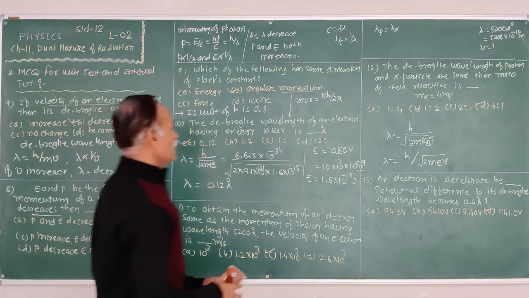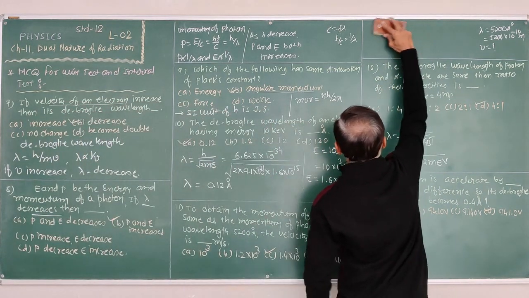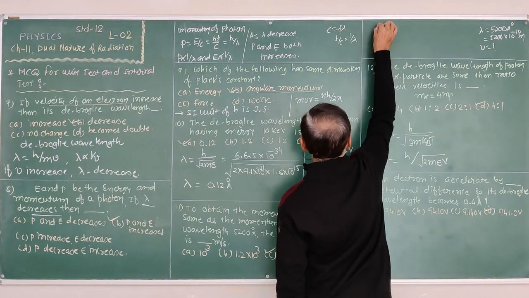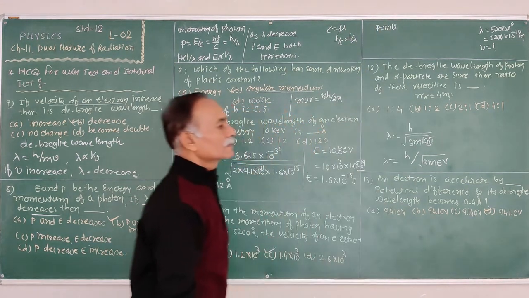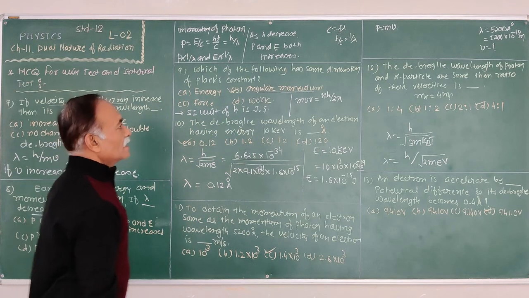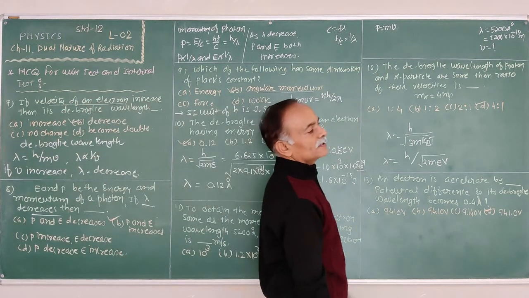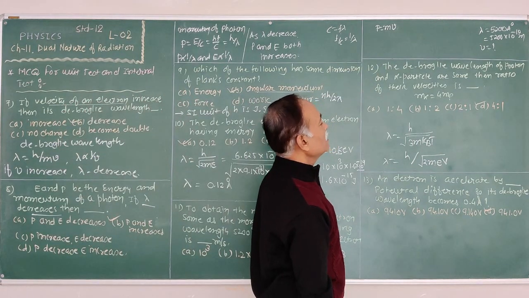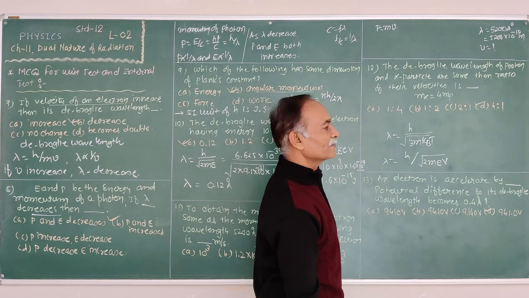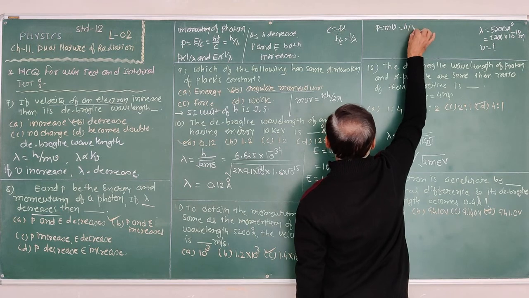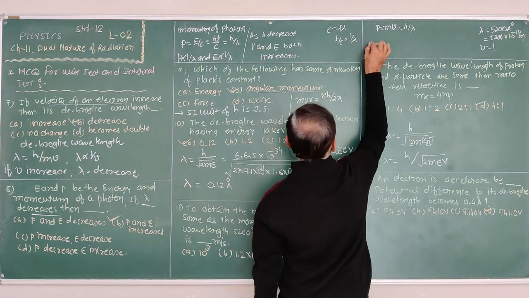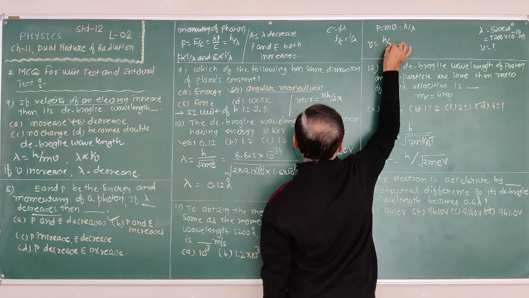We require the momentum, therefore p is equal to mv. Directly the p is not given, so we can write p is equal to h upon lambda. Momentum is equal to h upon lambda. Therefore, velocity v is equal to h upon m lambda.